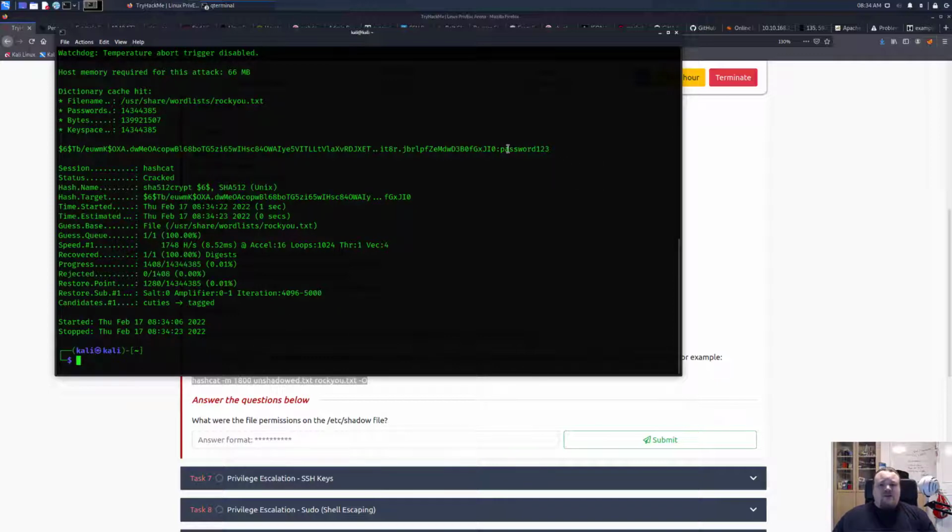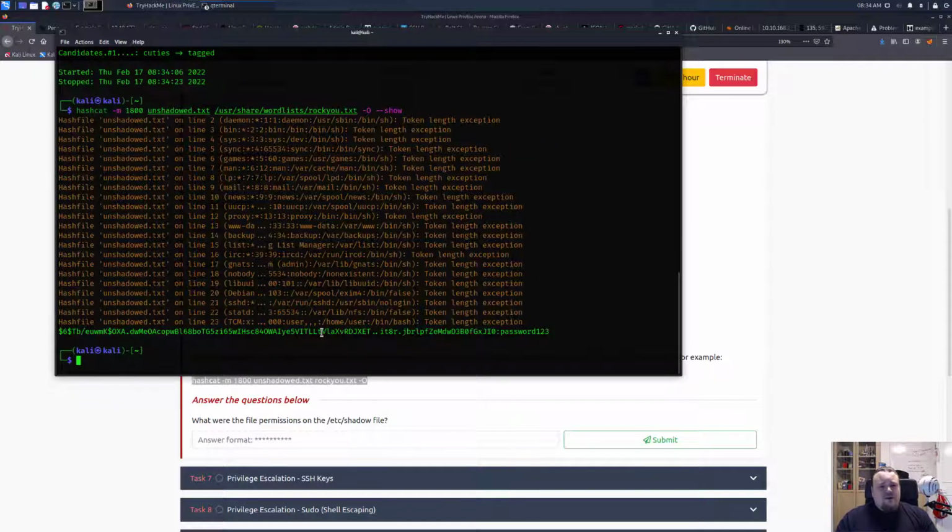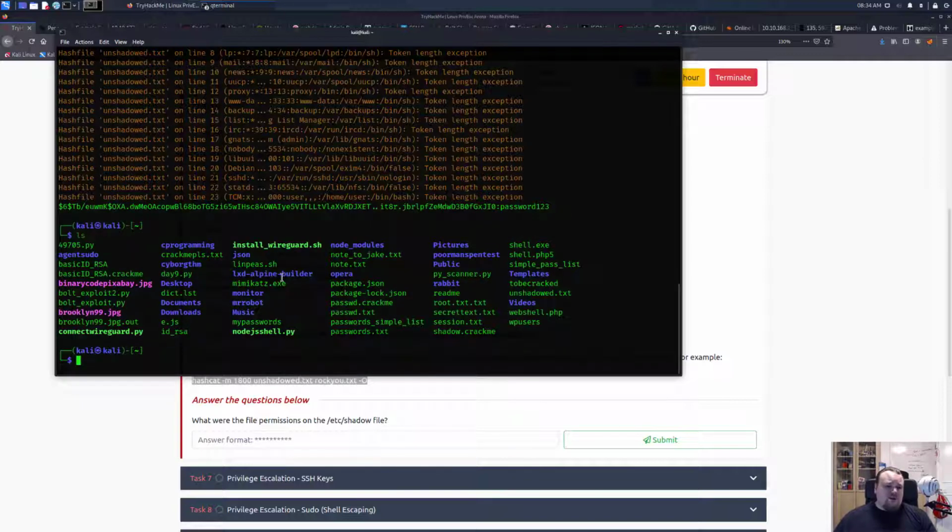So it tells us here that the password is password123. This is the hash in the top. And I guess that's basically it. Isn't it the --show command this? Yeah, it is. So we can see that the password here below is also showed as password123. I don't think we got any files or anything we can look at. Could probably pipe the result out, but this is the way you're gonna brute force the password in a shadow file if you can actually read it.